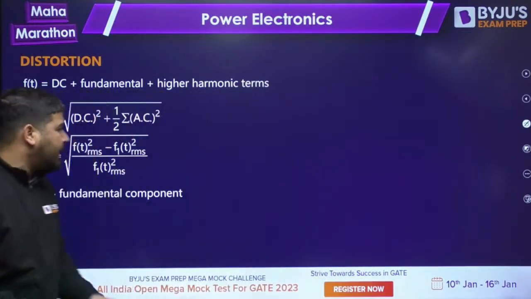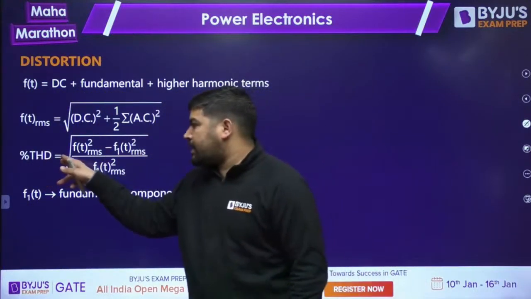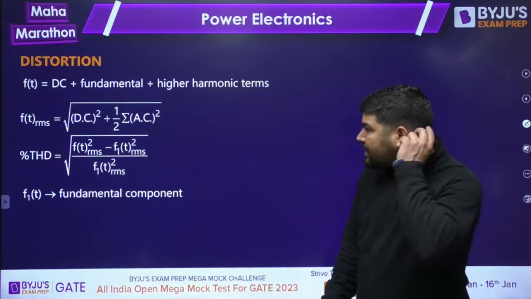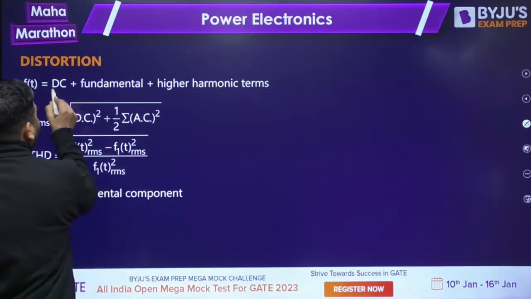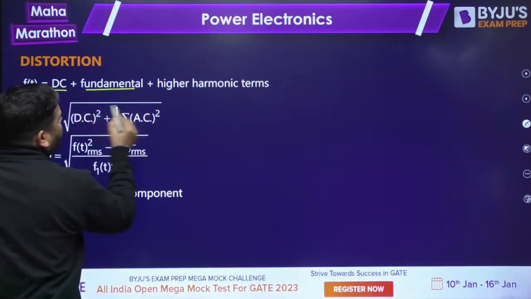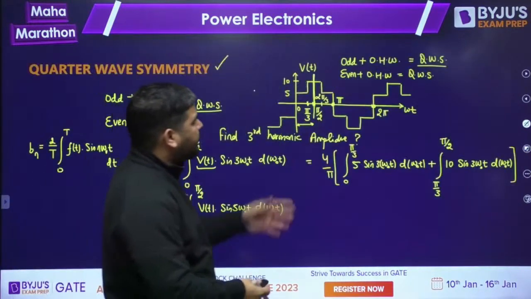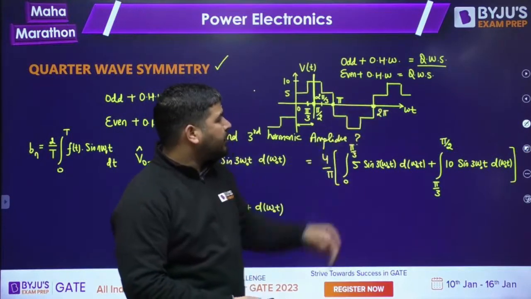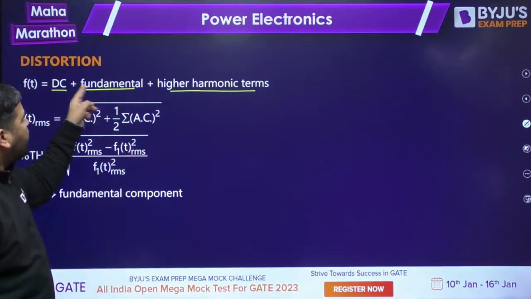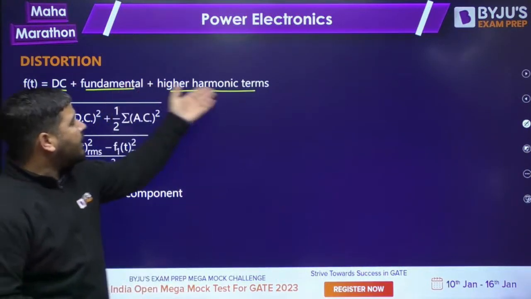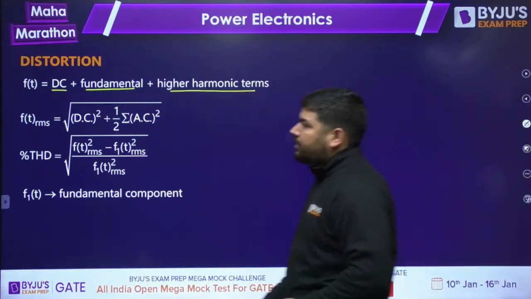I told you what is percentage THD. Sometimes we need to calculate the total harmonic distortion, percentage THD. Now how to calculate that? Let's say we have a function f(t). So f(t) contains the DC component, the fundamental component and the higher order harmonics. Take this function as f(t). It will have some DC component, some fundamental term, and it will also contain the higher order harmonics.